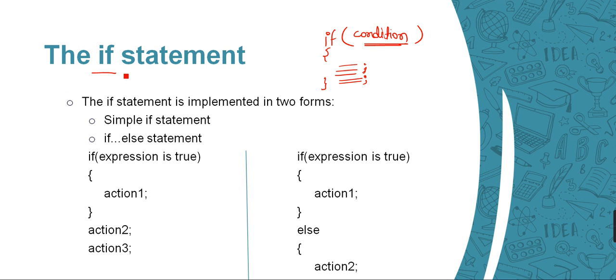Don't worry about that. So the syntax is very simple. We just need to have an if. This is a keyword. We are going to learn what a keyword is in our next sessions.